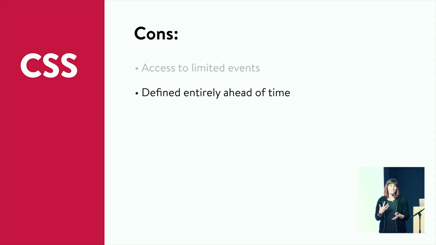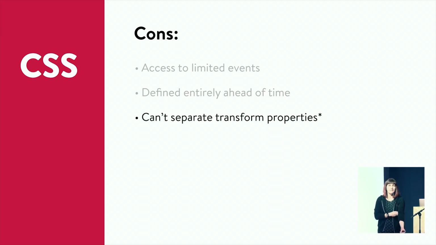And we can be a little bit flexible with CSS variables or even preprocessor variables, but there's a limit to that flexibility. And currently, you can't separate the transform properties. That has little asterisks, because if you are designing for people who use only Chrome Canary and turn on a very specific flag, if that is your entire audience, you can separate out properties, because right now, Chrome Canary has them separated out. It's kind of like a thing that might happen. It's probably going to happen, who knows. But if you need to use any other browsers or your audience uses any other browsers, you can't.